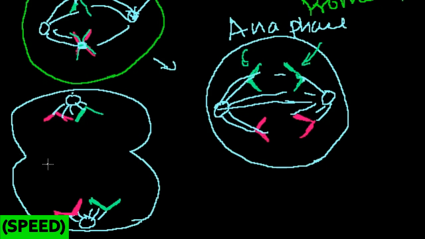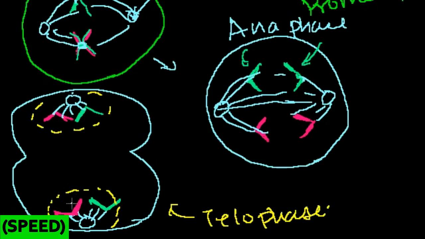Now the nuclear membranes start forming around each of these 2 ends. So you start having a nuclear membrane form around each of these 2 ends. And by the end of telophase, we will have completed mitosis. We will have completely replicated our original nucleus and all of the genetic content inside of it.